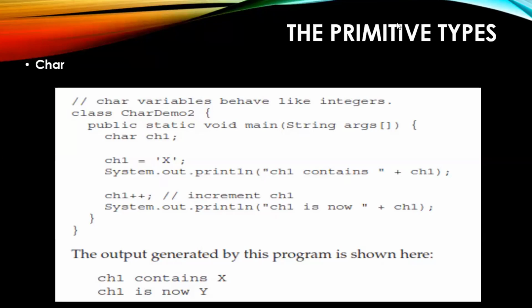What is the use of a plus sign in plus ch1? Okay, this is used for, what I can say, adding, joining, right? So in the output you are getting, ch1 contains x, that means ch1 contains this, whatever is the value of this one, that will be substituted here. This will be called string concatenation.